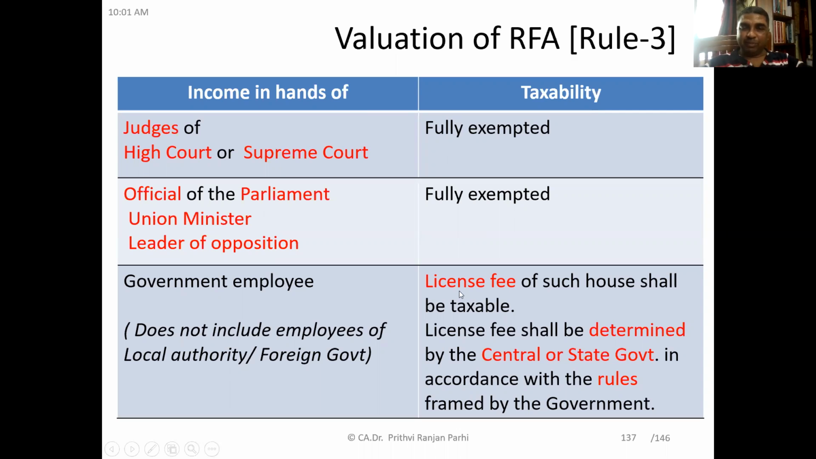And what is taxable here? The license fee of such house shall be taxable. The license fee shall be determined by the central government in accordance with the rules framed by the government. The government will decide the license fee, and that license fee will be included in the salary as a taxable perquisite.